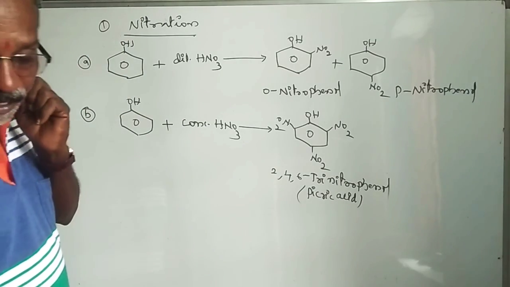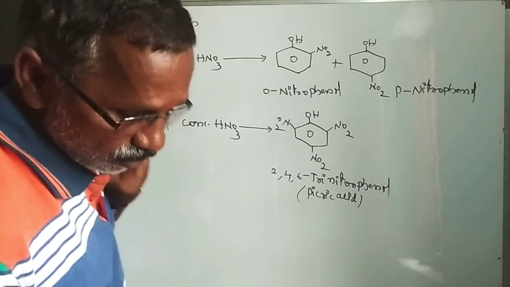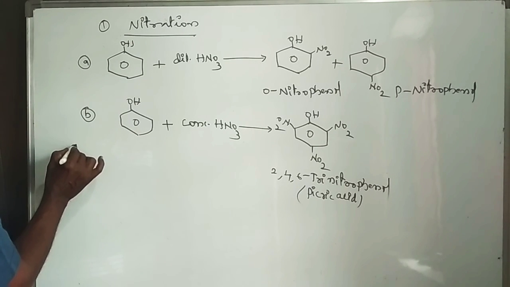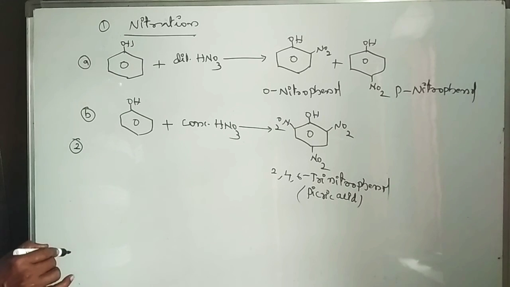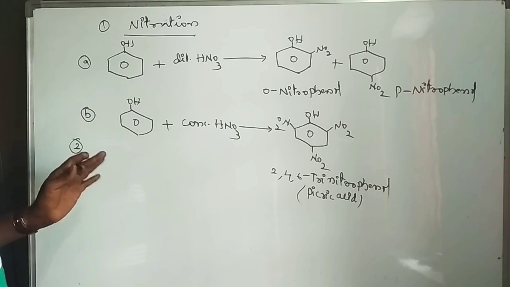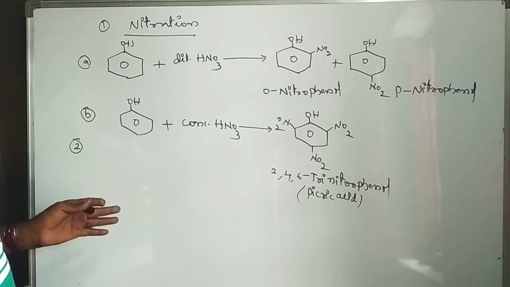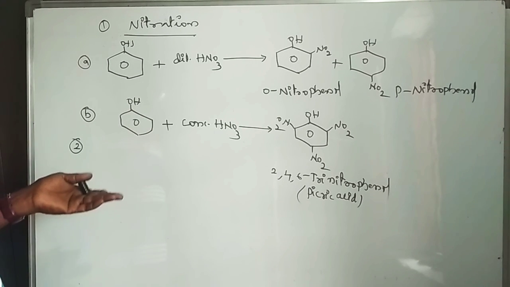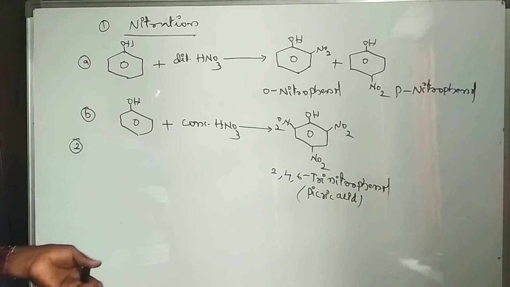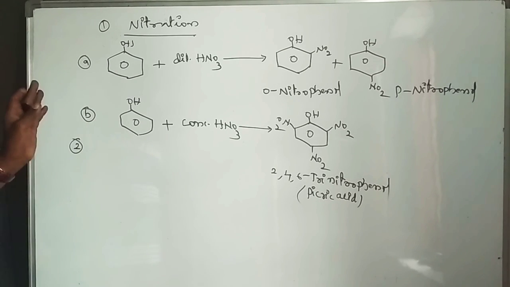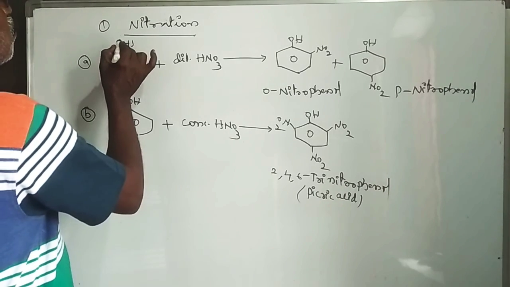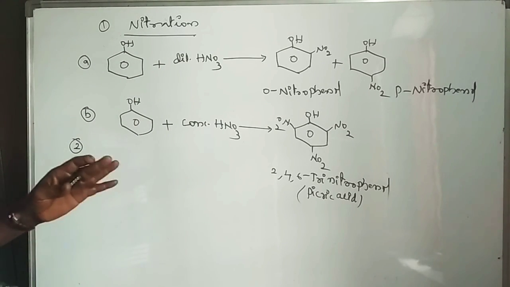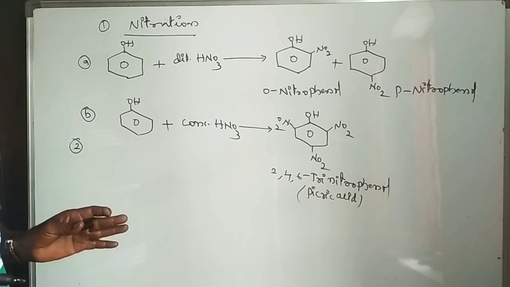Next is halogenation. Halogenation, sulfonation, alkylation, acylation and nitration are all electrophilic substitution reactions. Phenol also undergoes electrophilic substitution, but more readily than benzene. Why?